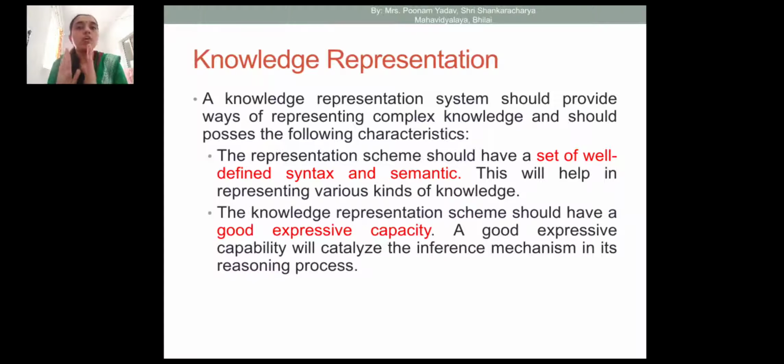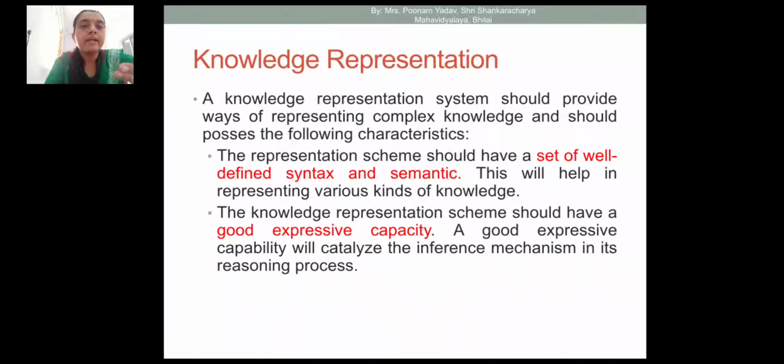Because whatever knowledge or facts are stored in the knowledge base are again passed to the reasoning and inference rule component in AI. Then the inference rules take the decision on the basis of reasoning.